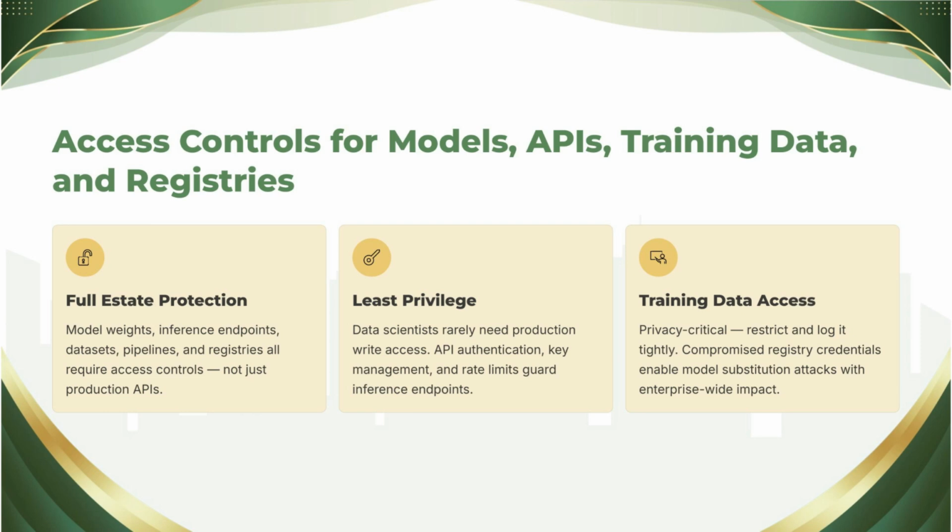Start with the inventory of what needs protecting, because AI environments hold more sensitive objects than most access programs realize. The model artifacts themselves, remember, a compressed copy of training data and a theft-worthy IP asset, twice valuable, twice targeted. The training data stores and feature stores. Chapter 10's tampering lesson: poisoning begins with write access. The model registry. Chapter 11's authoritative catalog. Whoever controls it controls what production believes is approved.